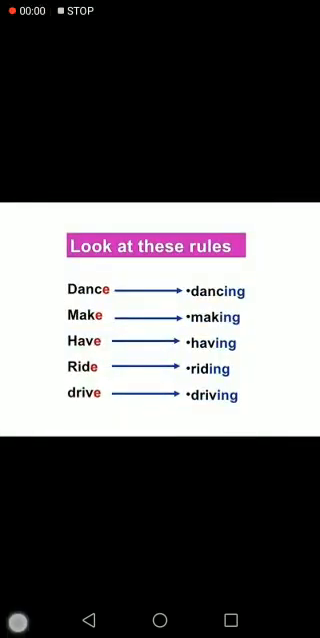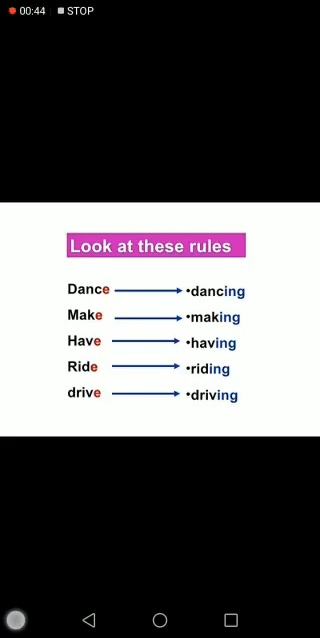Now, alright, last, let's look at this rule. First, let's read the words: dance, dancing, make, making, have, having, ride, riding, drive, driving. Now, did you notice, class, that in these words, the last letter E is cut and it is replaced by ing. So, when the verbs end with E or the last letter of the verb is E, what do you do in present continuous tense? You just cut the E and in its place you write ing.